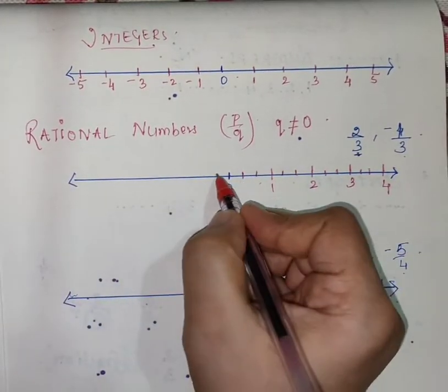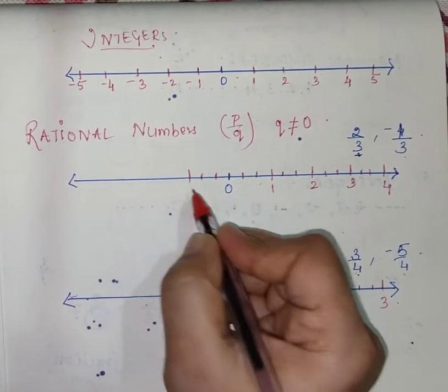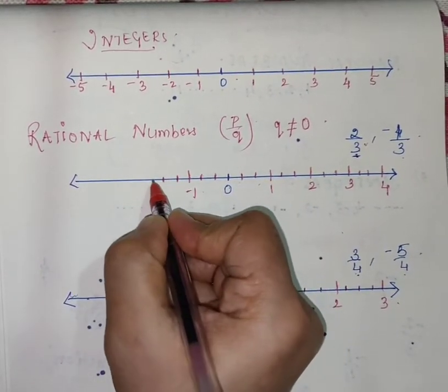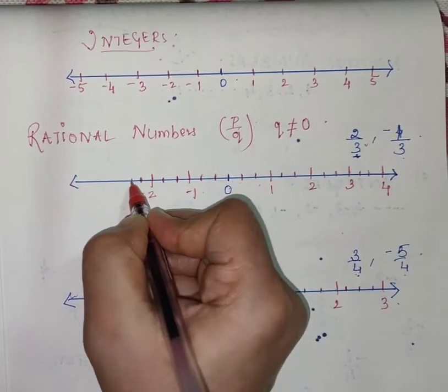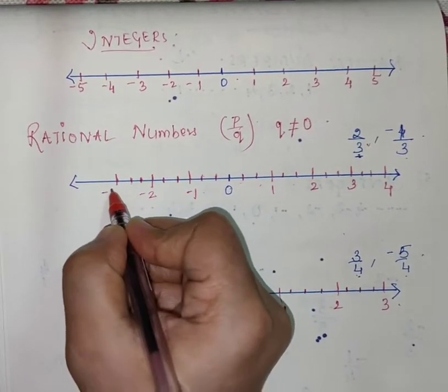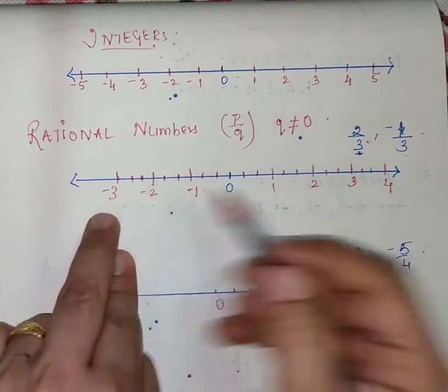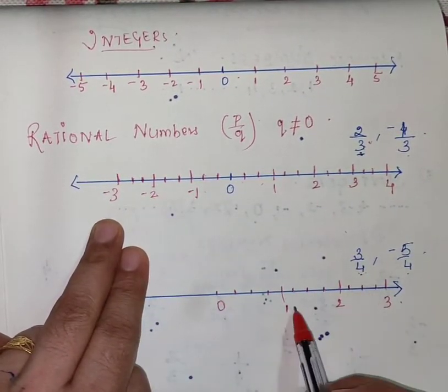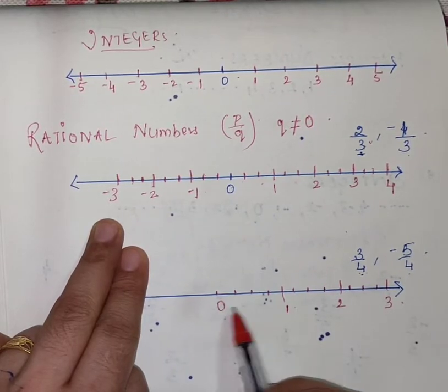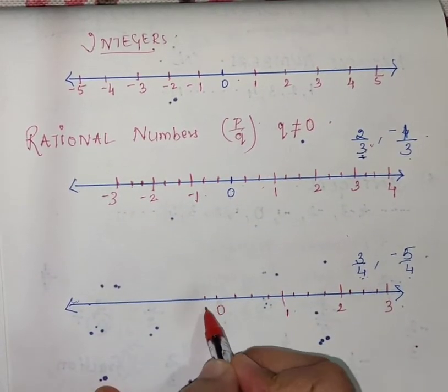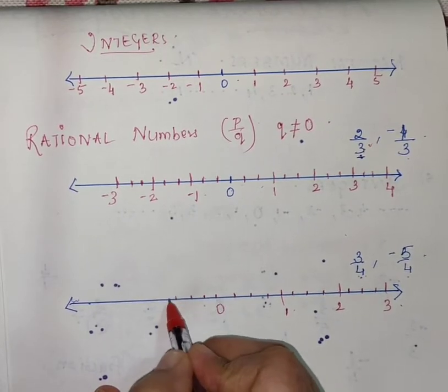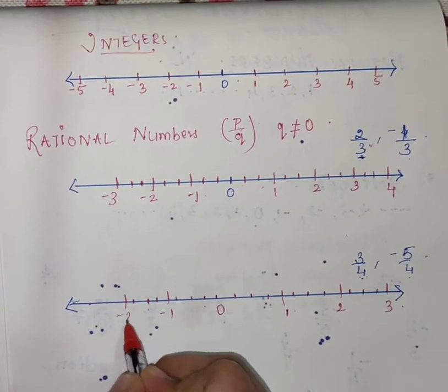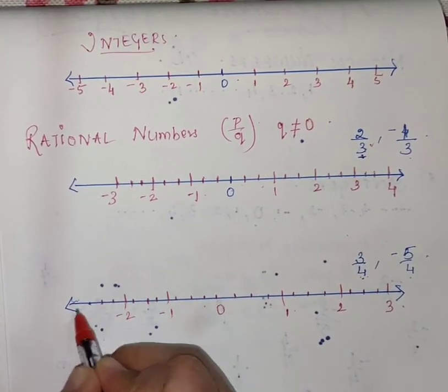Same way left hand side. Here 3 is there, so minus 1, 1, 2, 3. Why 3? Why are we dividing this into 3 parts? Because the denominator is 3. Here the denominator is 4, so I have divided this into 4 parts. Here also left hand side, 1, 2, 3, 4.